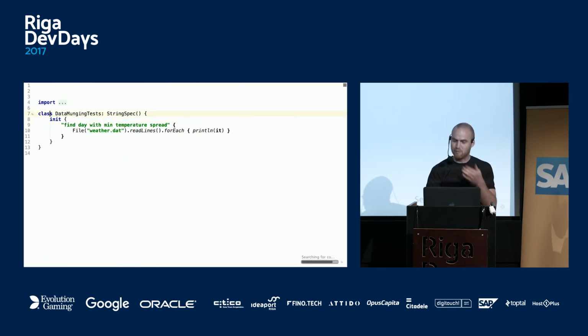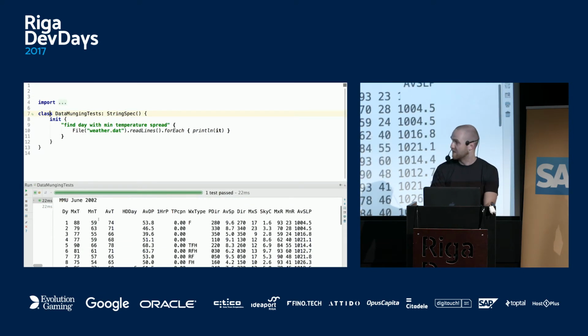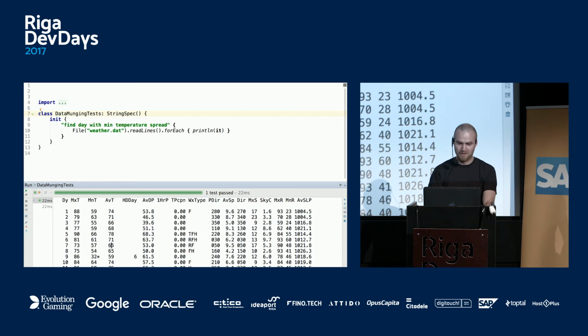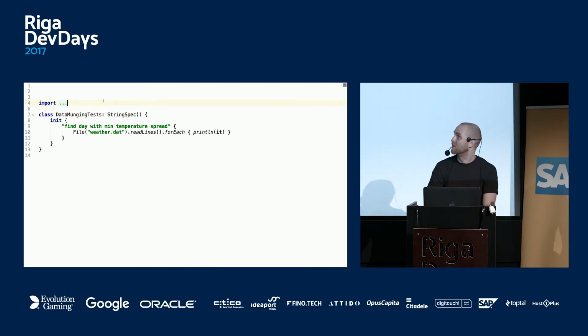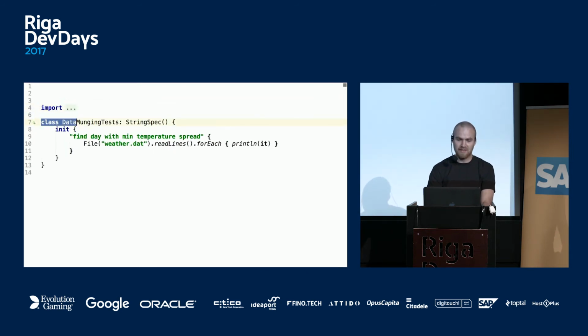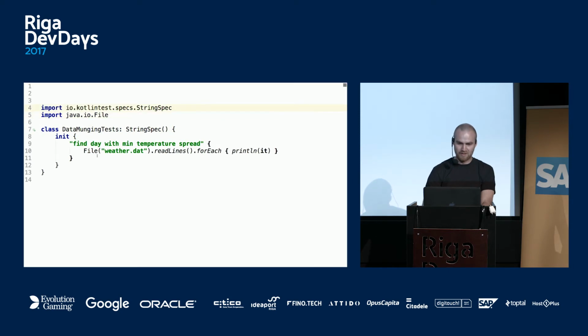Right, so I'll switch back, so this is what we have. If I run it, it should print this file. You might notice that it prints the same content here, and I'll hide it. Here you can see I defined a class, then a colon, which is how you extend a class here, and this is another testing framework called Kotlin test. So slightly different syntax. Here we have initialization, construction, which runs after the class is instantiated. Then we have a stream literal and some other stuff.